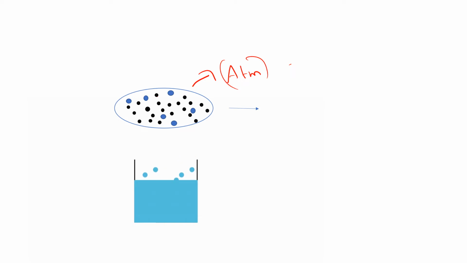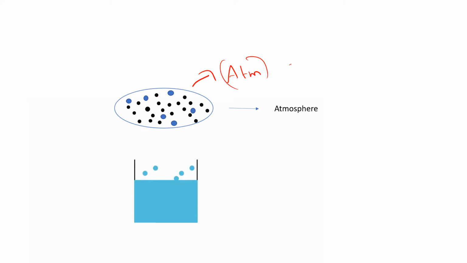So partial pressure is defined as the pressure of gas or vapor in a mixture with other gases. Okay, so if you take atmosphere, you can see that there will be water vapor, that is of blue color. There will be water vapor and also oxygen molecules, nitrogen molecules, etc. So this atmosphere will exert a pressure downward, which causes some of the vapor to enter into the liquid, getting converted to liquid.